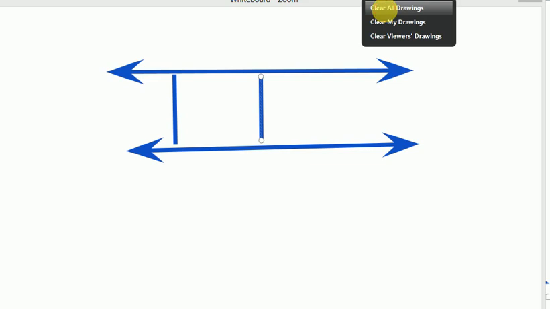One more term you can understand at the same time is the perpendicular line. This line and this line are perpendicular.